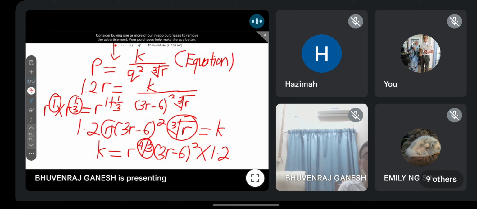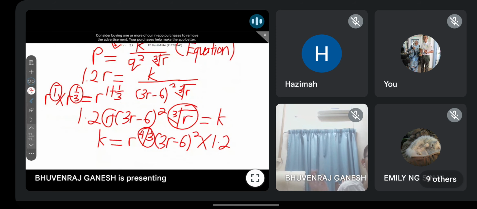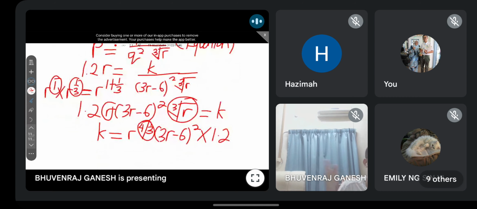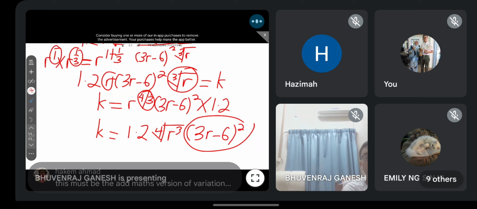It doesn't matter. You can still put in the value and get the K value. Only thing is you don't know the exact value. You know the K value in terms of R only. So you can write the final answer something like this if you want. To simplify, you can write like this. This is your final answer for K. If you want to expand this, also can.